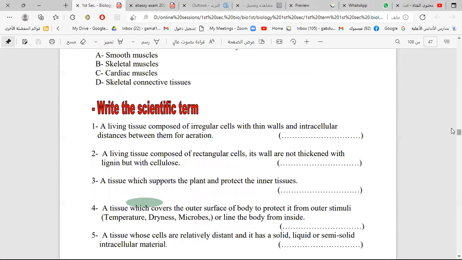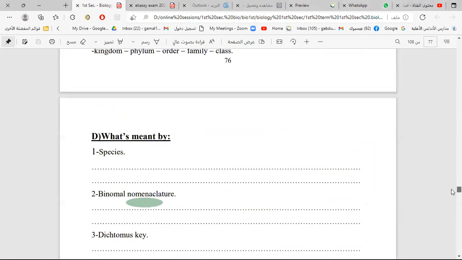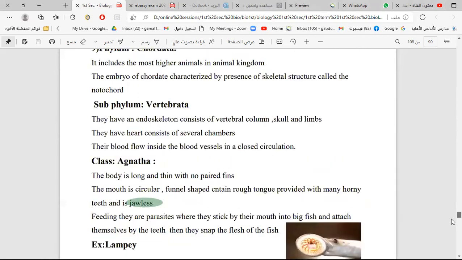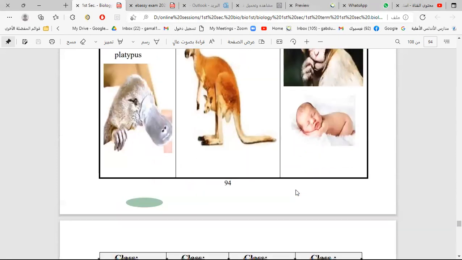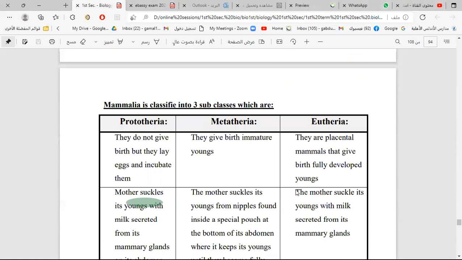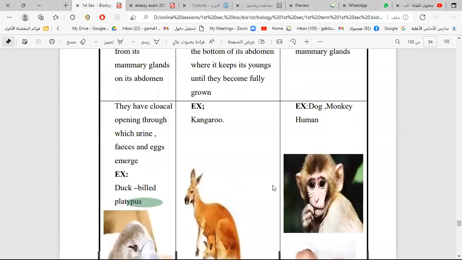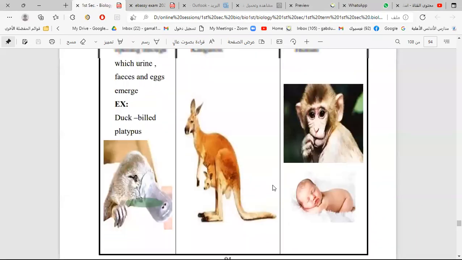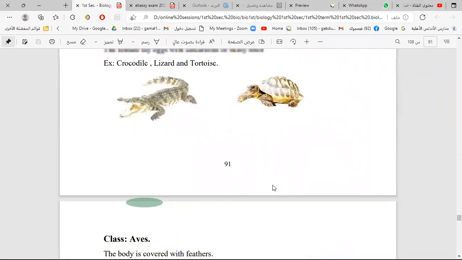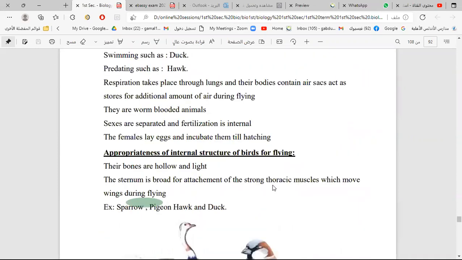Let's search about it. Here we have the platypus, a mammal, class Mammalia. And we have bat and we have whale. But the hedgehog is from another class. What class is the hedgehog?